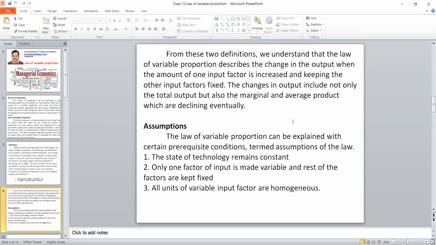How do we construct this particular theory? First, we have to list the assumptions. Minimum three assumptions you should write. First, the technology is constant. Then only one input is variable, and all the input units are homogeneous. There are many assumptions, but write these three.